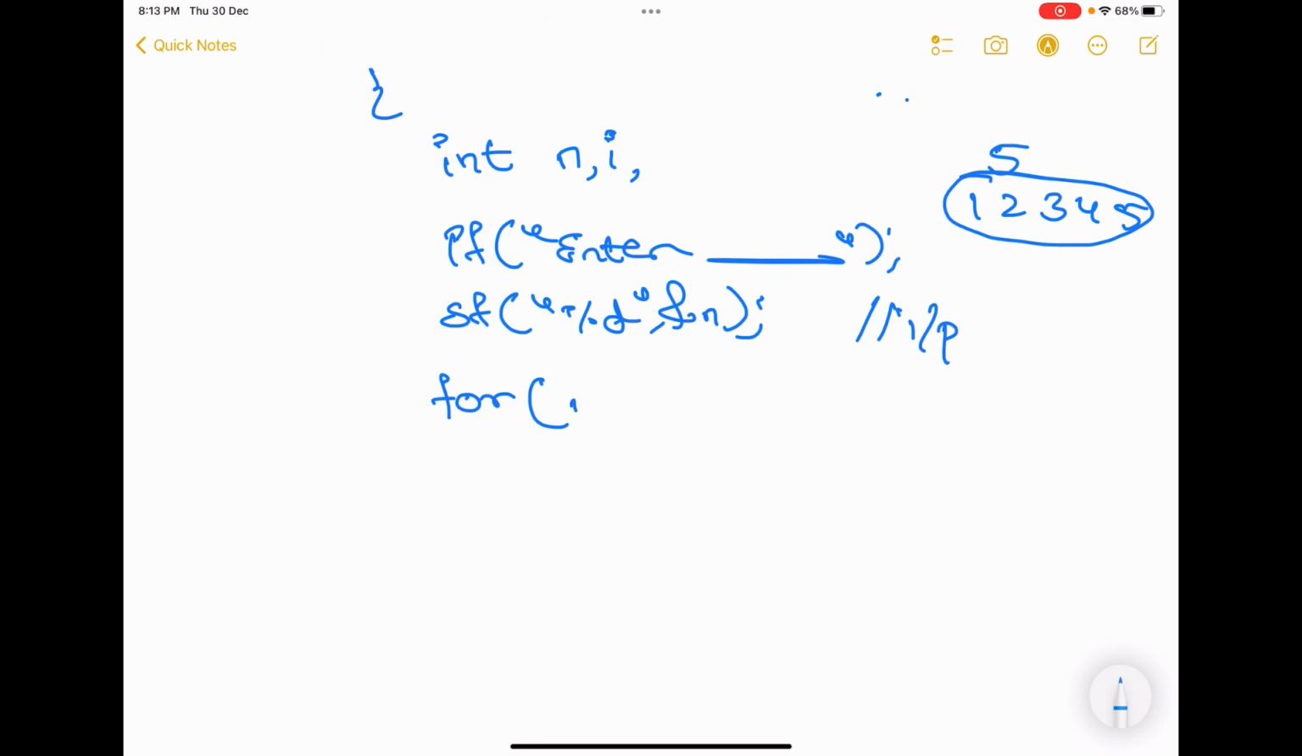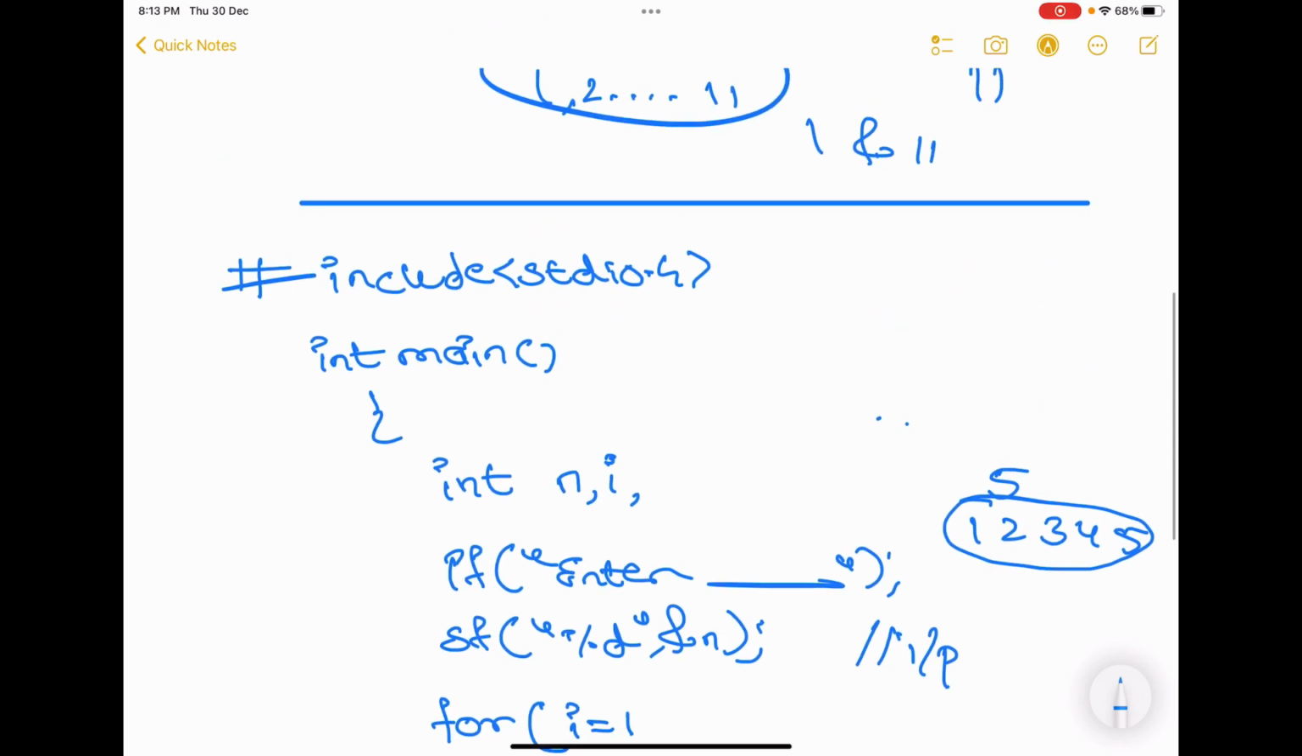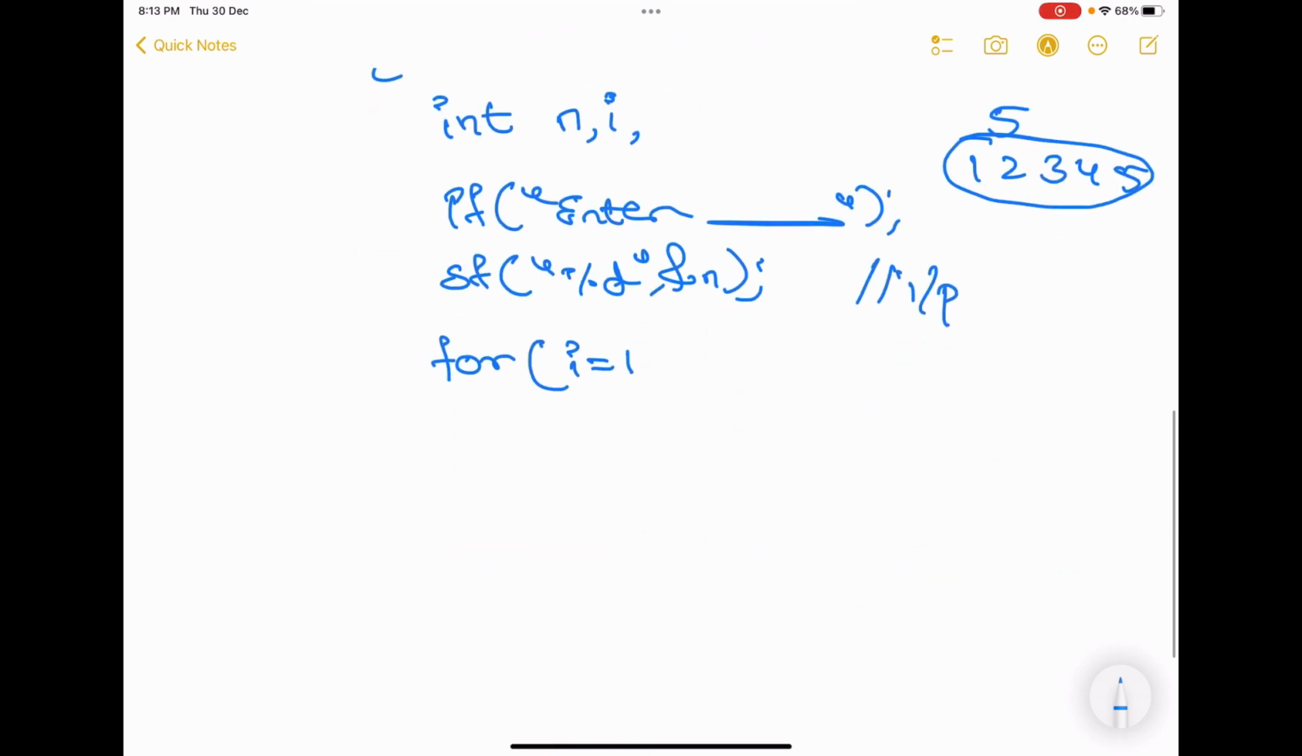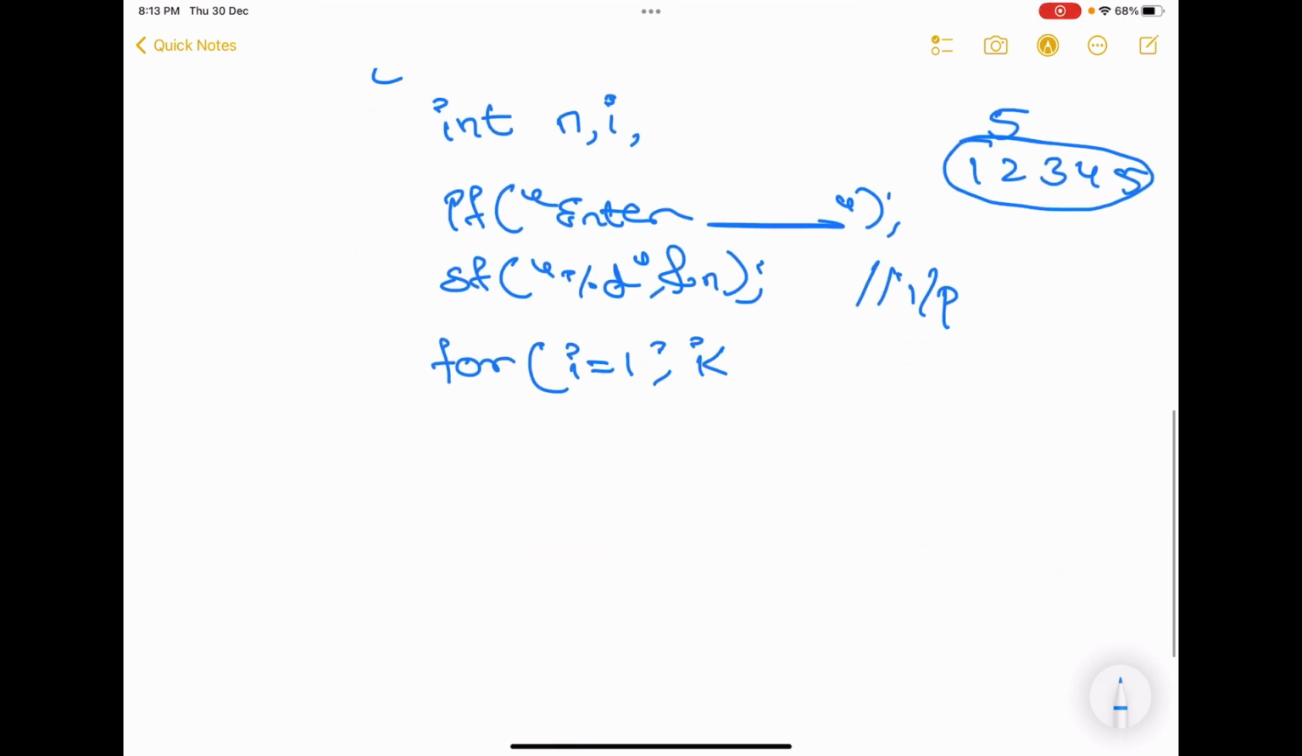For that, for i is equal to, so tell me, what is the starting number? It is 1. According to the question, prime numbers from 1 to n, starting number is 1. i less than or equal to n, because even 5 should be counted, i plus plus. This first loop will give us all the numbers starting from 1, next 2, next 3, next 4, next 5, next 6, so on up to 7 or 8, all numbers.